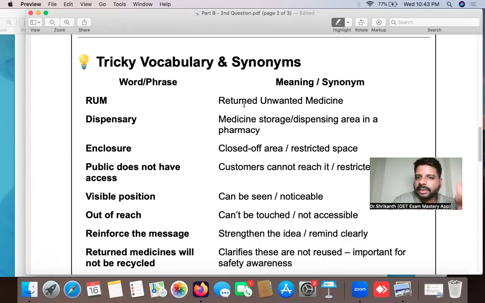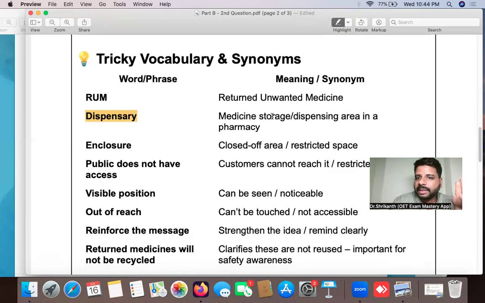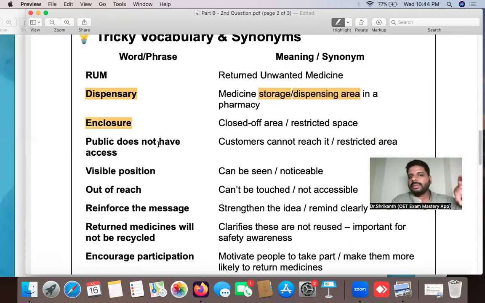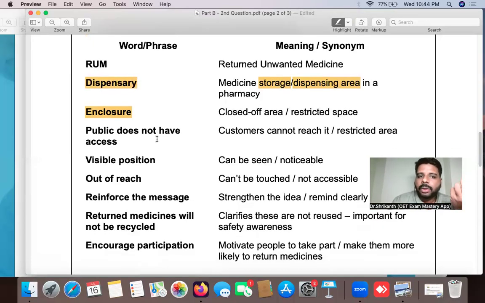They have written on there, returned unwanted medicine. Dispensary: in a pharmacy, who dispenses the medication? The pharmacist. But dispensary means not a person, it means a location, a pharmacy, where dispensing happens and where medicines are stored. Enclosure means a closed off area, a very restricted area. The public does not have access, which basically means it is a restricted area.